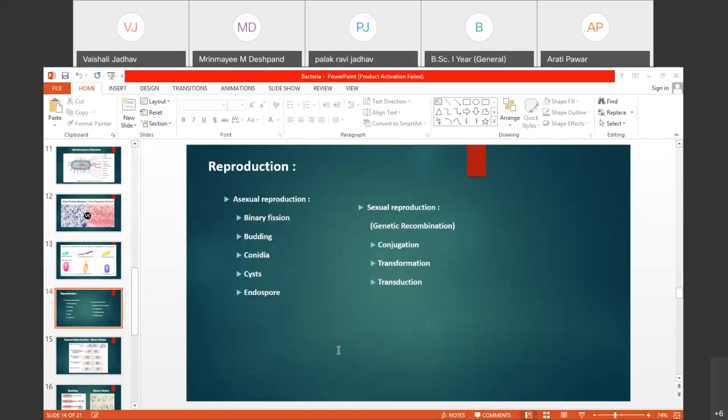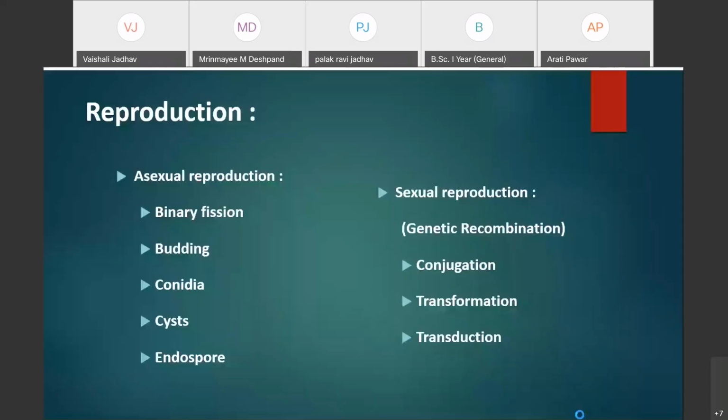Good morning, students. In today's lecture, we are going to discuss reproduction in the bacteria. It takes place by two methods. The first method is asexual reproduction, which is a very common method of reproduction in the bacteria, and the other method is sexual reproduction. First of all, we are going to discuss asexual reproduction in the bacteria.